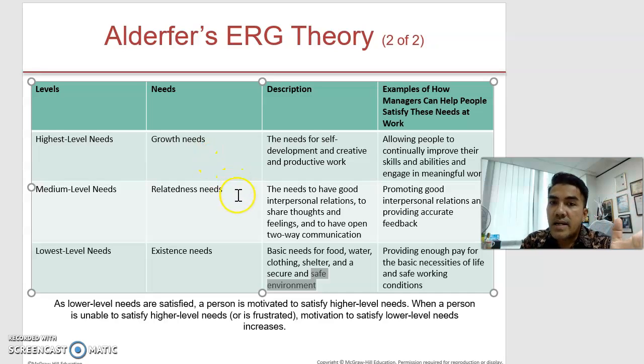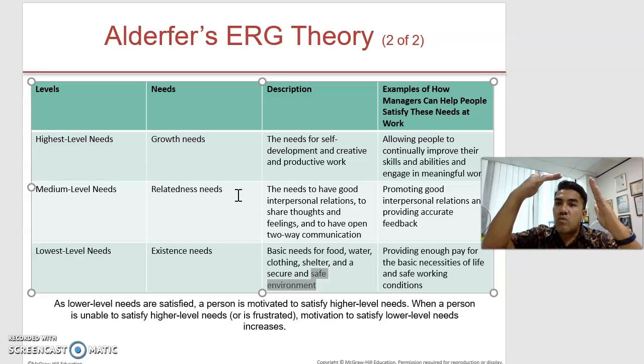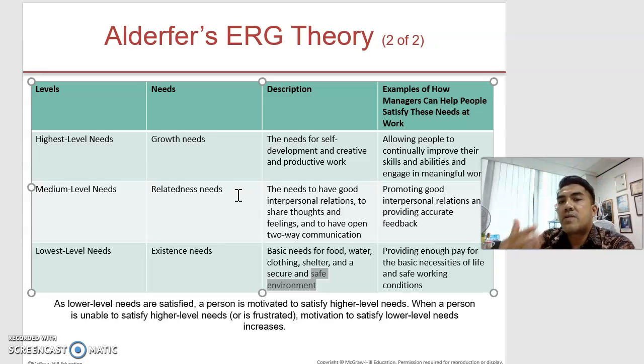That's why there are some people who are still single, but they are already at the highest level of needs. If we look at the Maslow hierarchy of needs, that is not possible, because people move from one step to another step, one ladder to another ladder. But under Alderfer's ERG theory, you can do that. You can skip the relatedness needs and go for the growth needs. That's why sometimes we can see some people in our working environment who don't concern themselves with making friends. They will stab people in the back because their focus is more on fulfilling the growth needs, which is the higher level of needs.